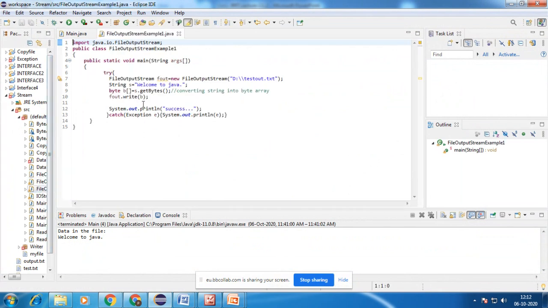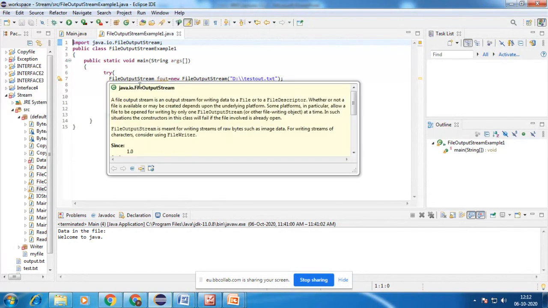In our previous discussion of the file output stream class, we explained that we create a constructor using file output stream followed by an object name.